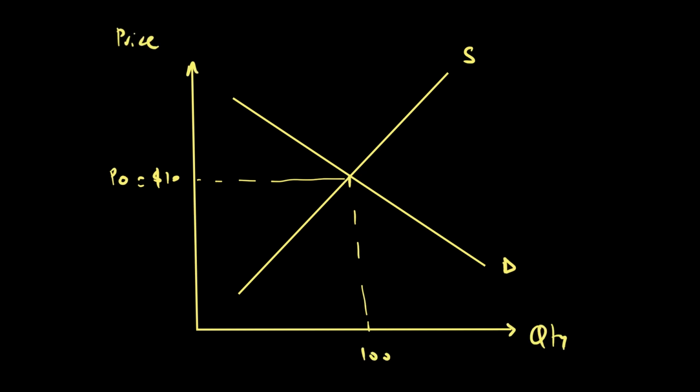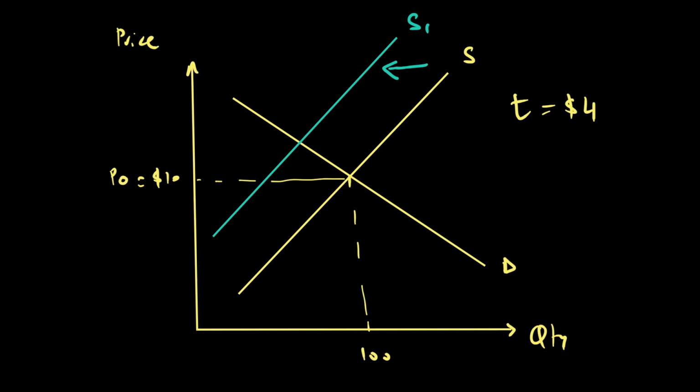Now the government puts an indirect tax of $4. This is a specific tax, which means the supply curve will shift to the left by $4. So the new supply curve is S1 shifting backward, and the vertical distance between the two supply curves will be the cost of the tax, or the tax amount.